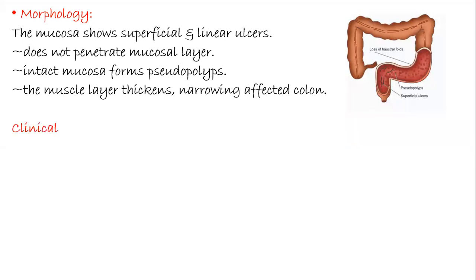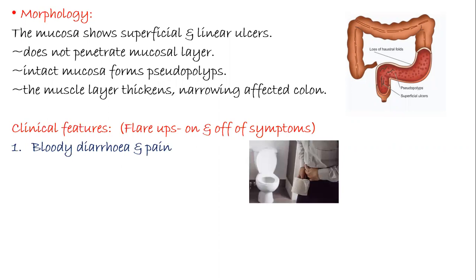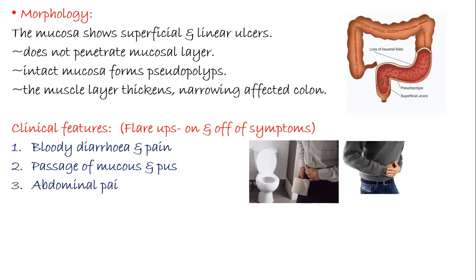The clinical features are in the form of flare-ups, that is, on and off symptoms. The first symptom is bloody diarrhea and severe pain. There is passage of mucus and pus through the feces. There is extensive abdominal pain, anorexia, and weight loss.